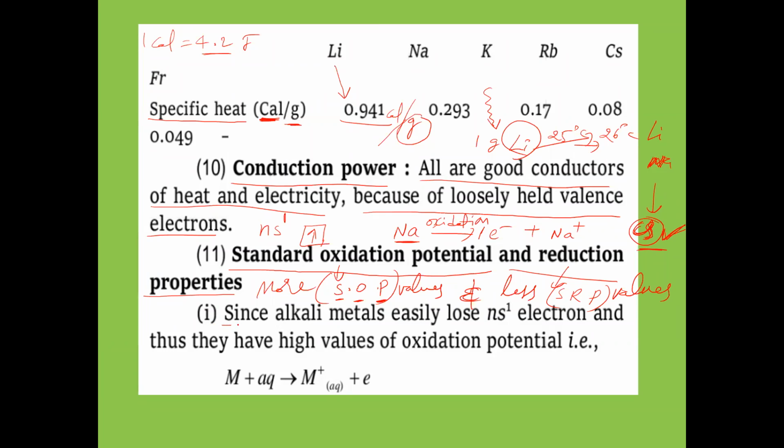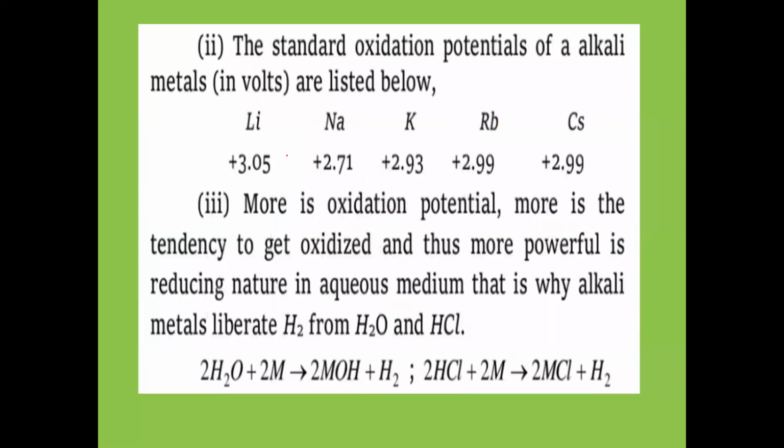Next, since alkali metals easily lose the ns1 electron, the outermost valence electron, they have high values of oxidation potential. So more SOP values will be there for alkali metals, because an alkali metal loses electron easily, undergoes oxidation easily, and has higher values of oxidation potential.